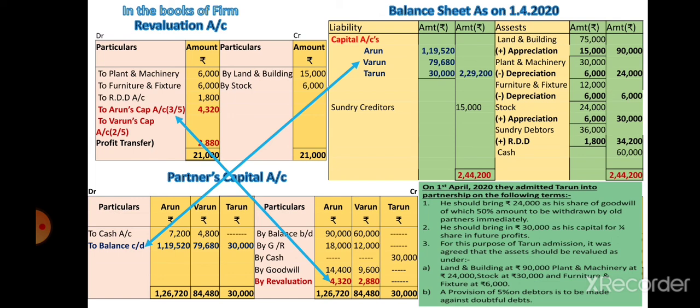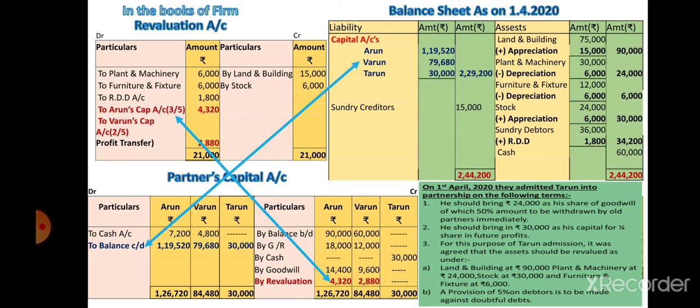Then close the capital account by finding the balance. Total of the credit side, deduct it from the debit side, and then you will get the balance. By balance, to balance carried down, because the credit side is more and the debit side is less.